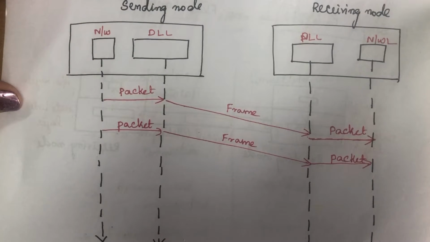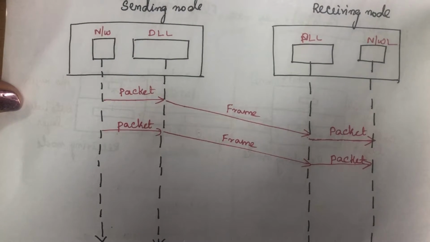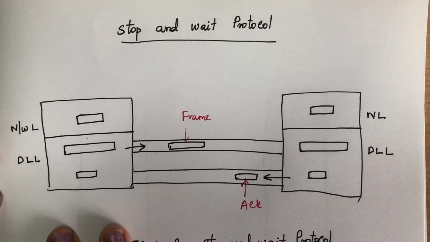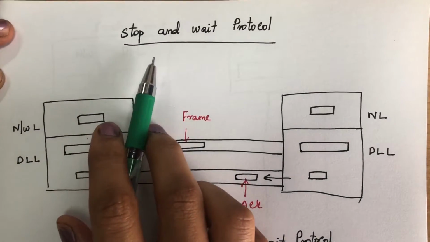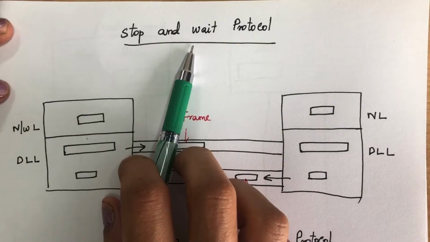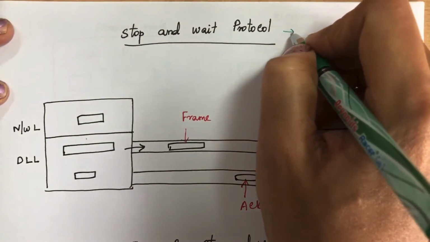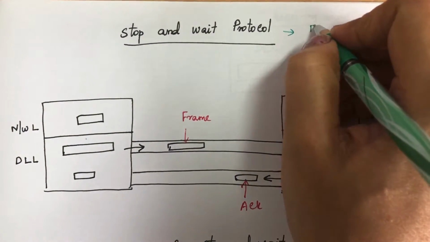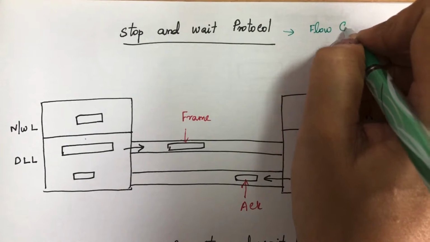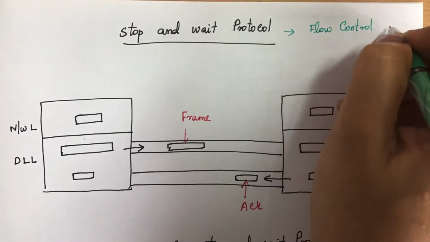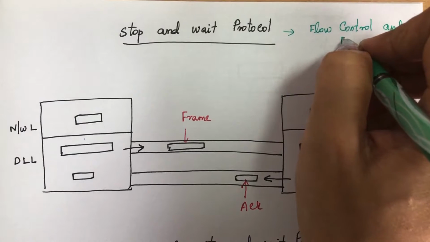Okay. Next we will see the next protocol called stop and wait protocol. The second protocol we are going to see in data link layer is stop and wait protocol. This protocol supports both flow control and error control.